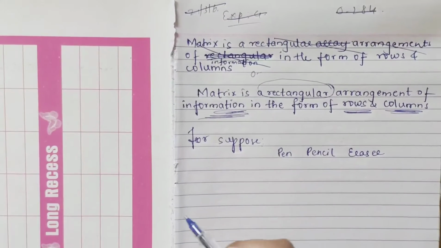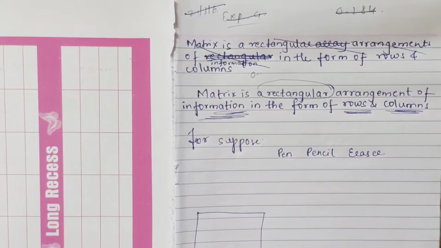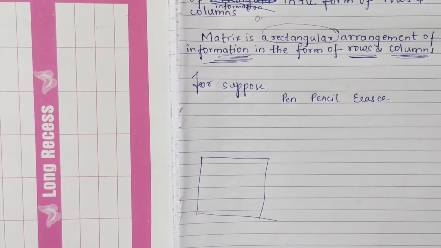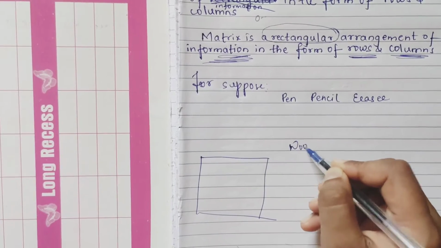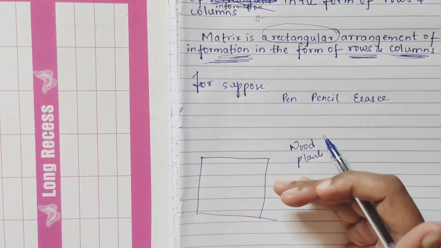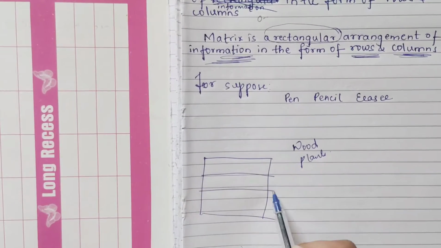Now suppose this is a box, and you have some wood planks. I am telling you to place the wood planks row-wise.